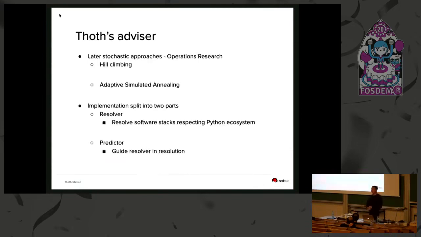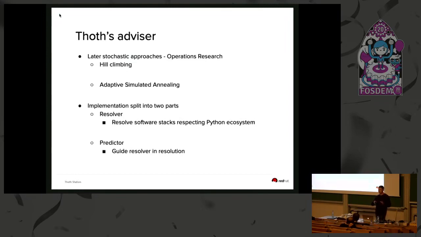So we looked for some solutions that we could apply from theoretical informatics, and we did operations research. So we implemented different types of resolving, for example, hill climbing or simulated annealing. And this rethinking of the whole resolver led us to split it into two parts.